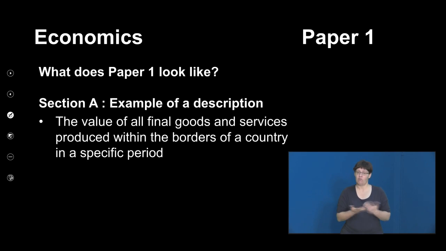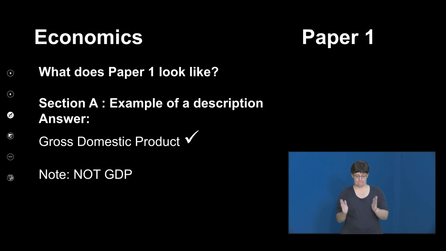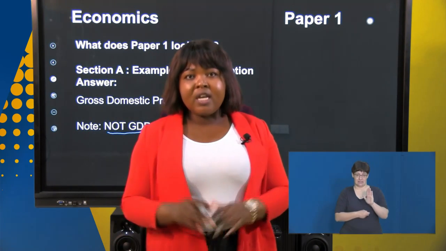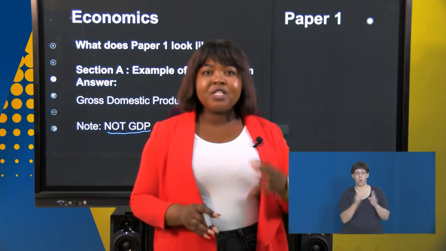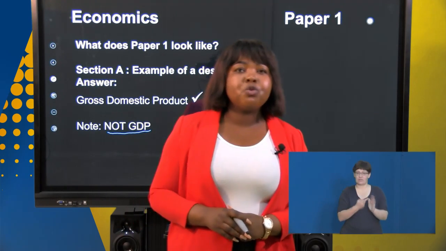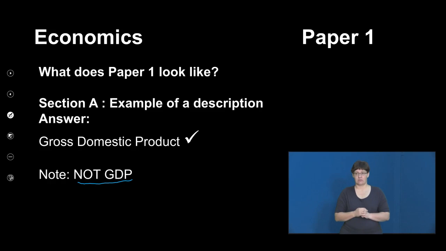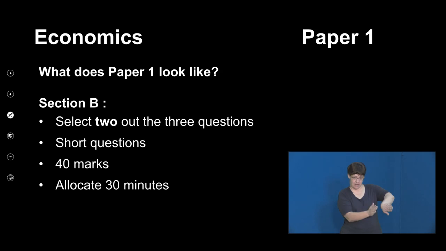For example, you are given the value of all final goods and services that are produced within the borders of a country for a specific period. Here the answer is gross domestic product. Like I've already alluded to you guys, do not write GDP. If you write GDP, you do not earn marks. An acronym or an abbreviation does not earn you marks for purposes of question 1.3. That was our question 1. That was our section A.